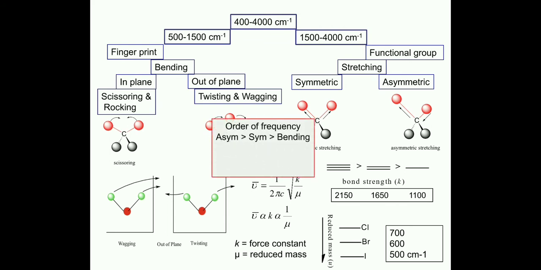Now we have to remember the order of frequency, that is asymmetric is greater than symmetric is greater than bending. So for asymmetric stretching we will have the highest IR frequency, then symmetric, and then bending.